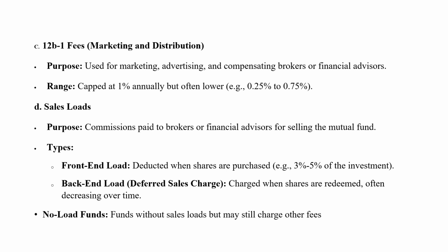There is a specific redemption date or redemption period, like 1 month, 2 years, or 5 years, it goes like that. So that is the calculation of back end load. Then low load funds have no sales load, but may still charge other fees. So this is how it is calculated.